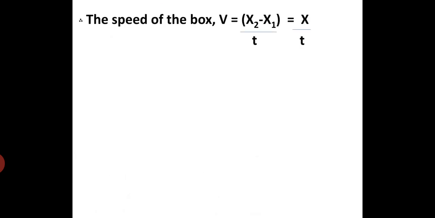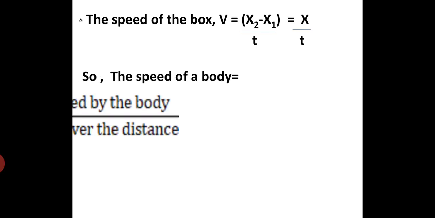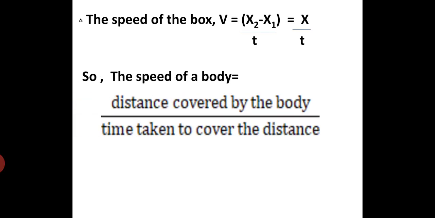So the speed of the box, that is speed v, can be calculated as x2 minus x1 upon t, which is x upon t, because x2 minus x1 is nothing but x. So the speed of a body is found by using the formula, that is distance covered by the body upon time taken to cover the distance.